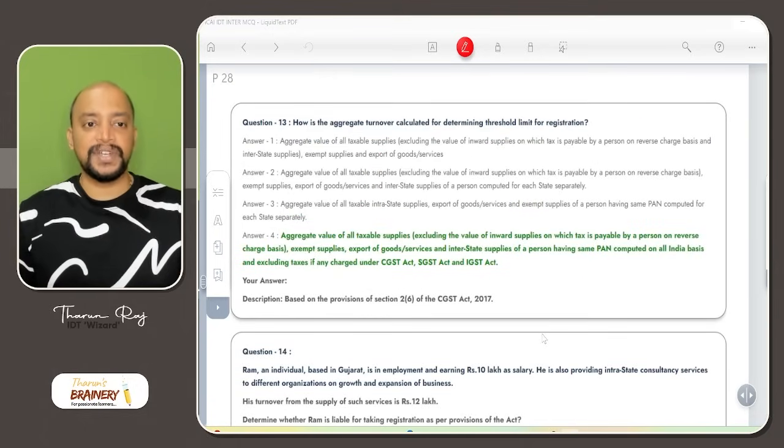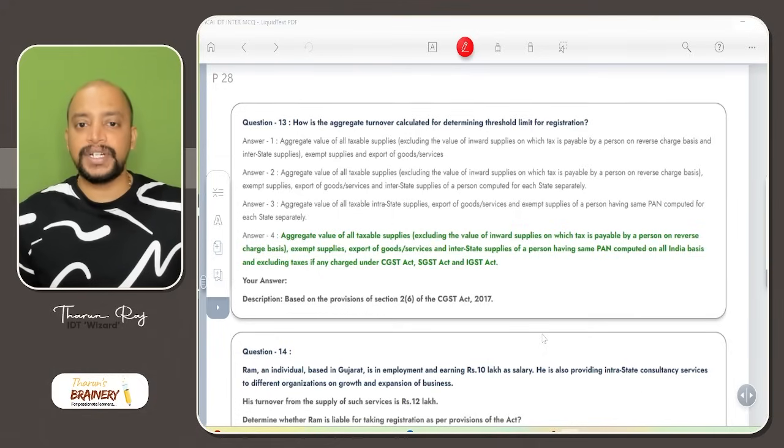Now we are continuing with question number 13. How is the aggregate turnover calculated for determining the threshold limit for registration?